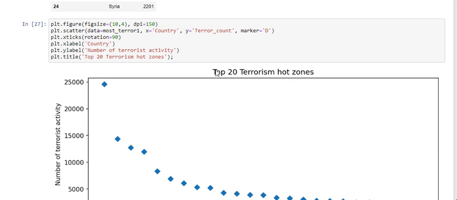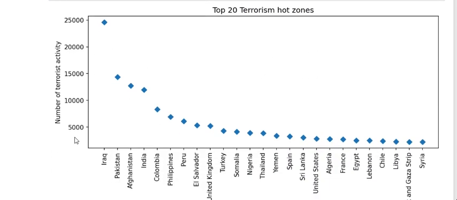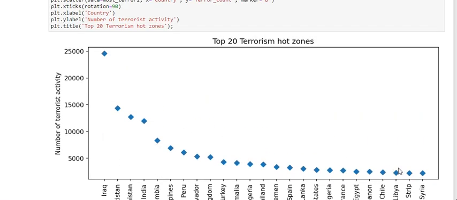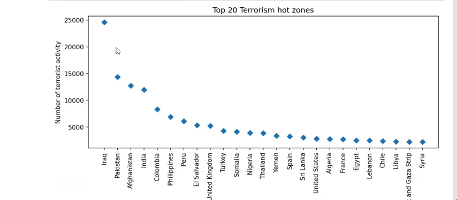This is the title, top 20 hot zones, and here on the left side it shows the number of terrorist activities, and here is the country list. This plot shows how many hot terrorism zones, country-wise, and the number of terrorist activities here.